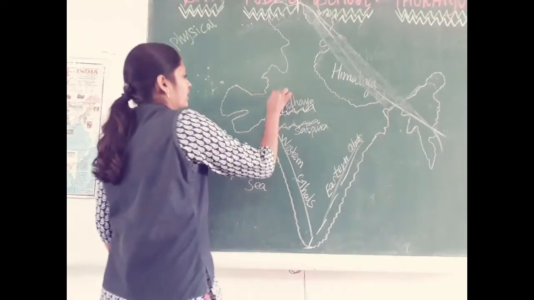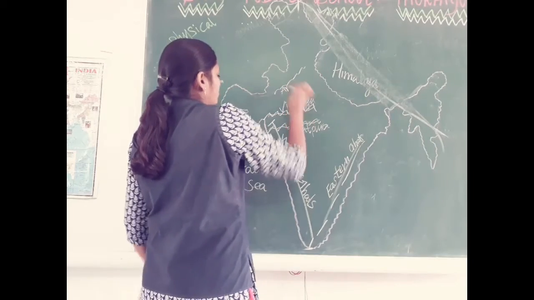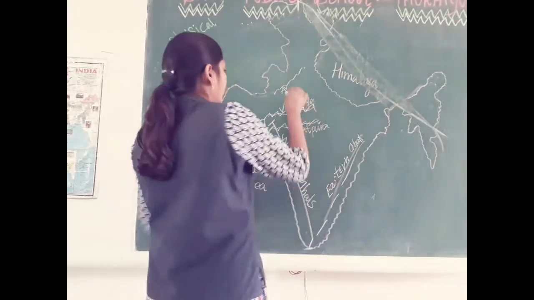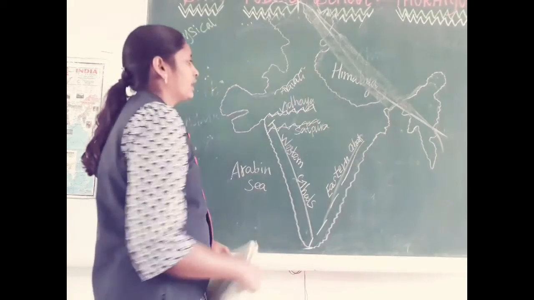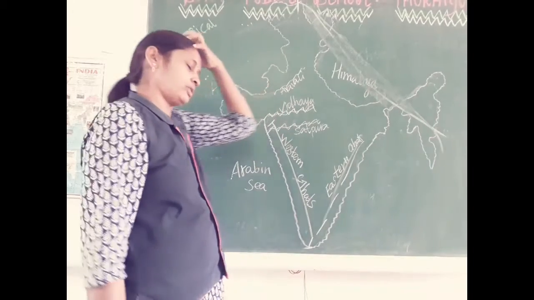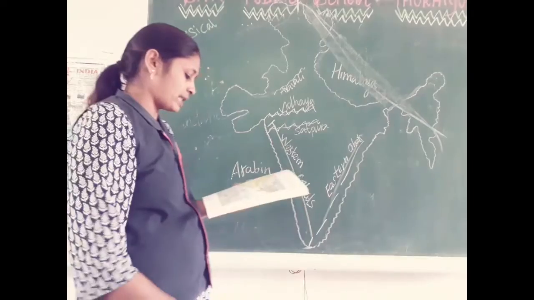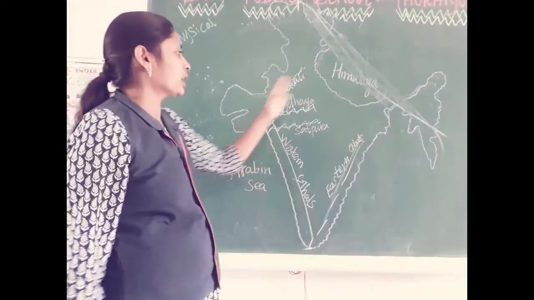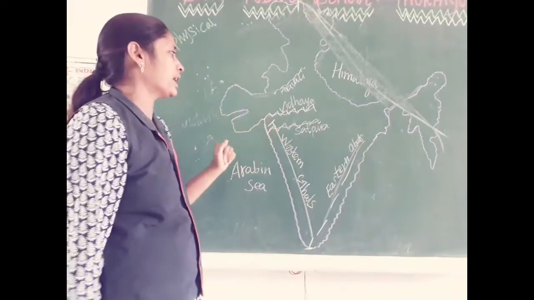In Rajasthan we have the Aravalli mountain range. Aravalli is one of the world's oldest fold mountains. How it was formed, that too we discussed in a previous class. So these are some important mountain ranges present in our India.